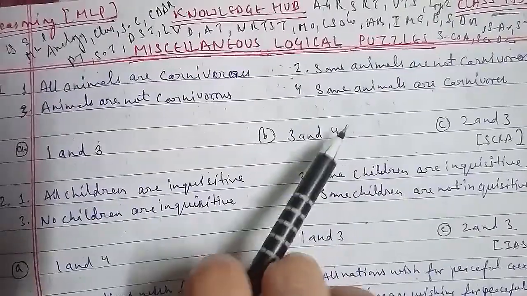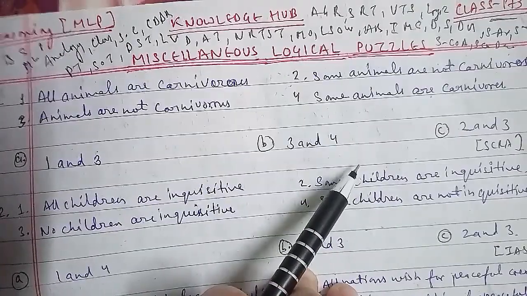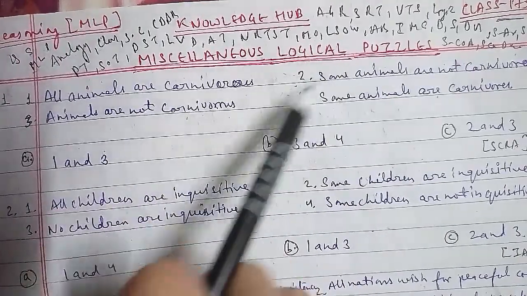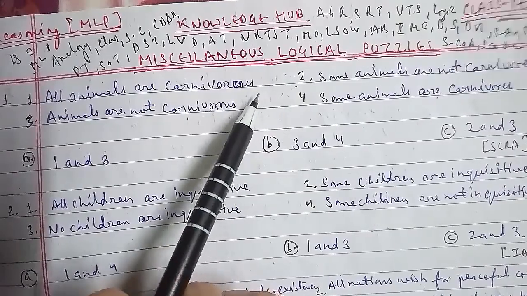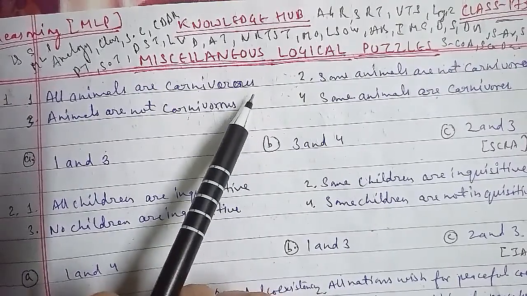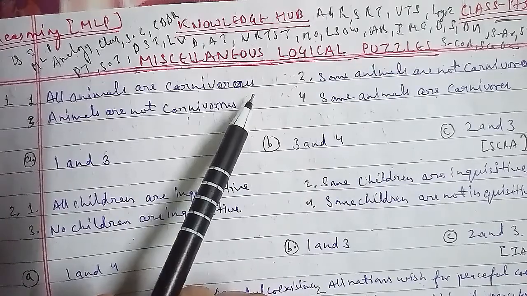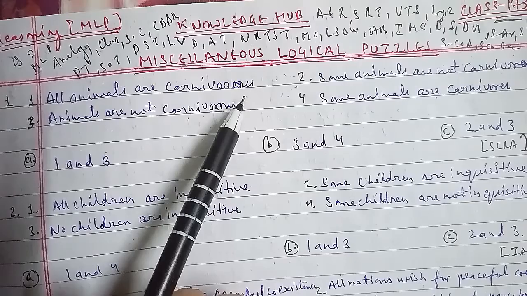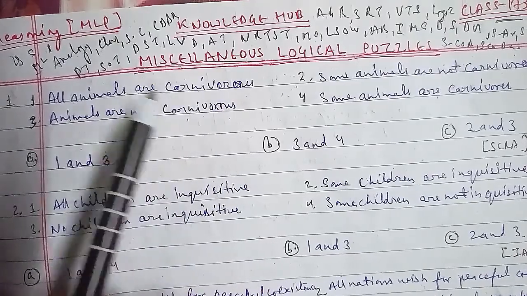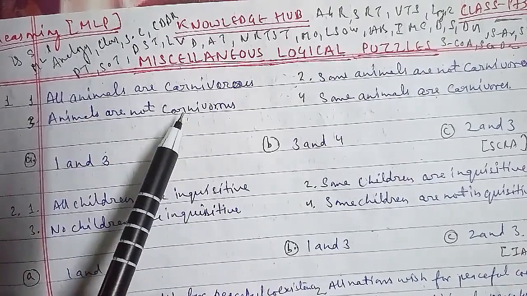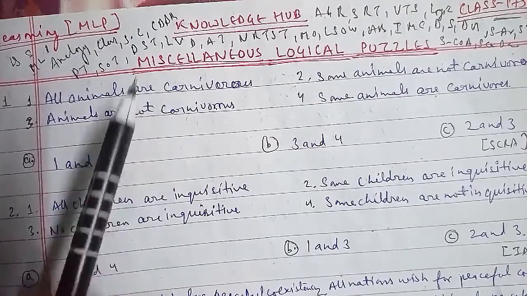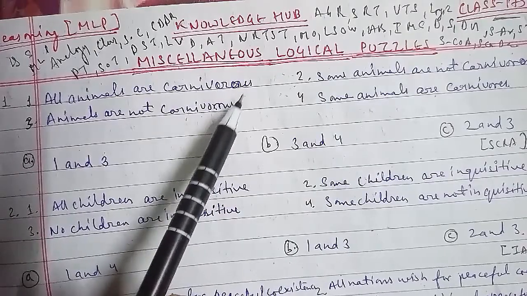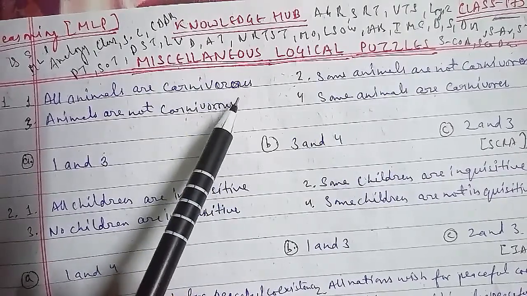Now we'll discuss the miscellaneous logical puzzle. That is also an important one here. In regard to miscellaneous logical puzzles, you have to conclude the passage, and in the last classes you had to go through the passage. Now you don't have to go through that. How you solve this type of question, miscellaneous logical puzzle, is that clearly, in each of the following questions, examine the given statements carefully and find out which two of the statements cannot be true simultaneously, but can both be false as well. In regard to it, now we'll start with the question here.